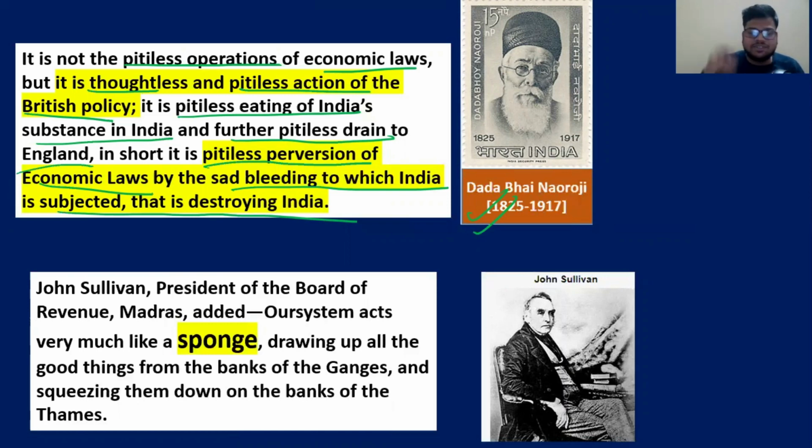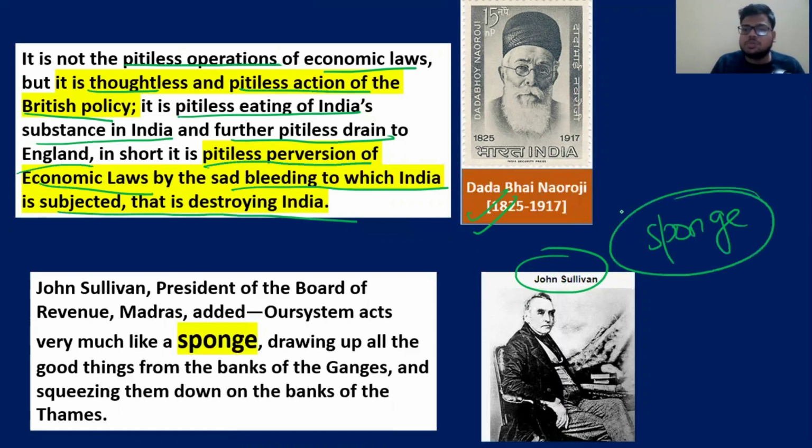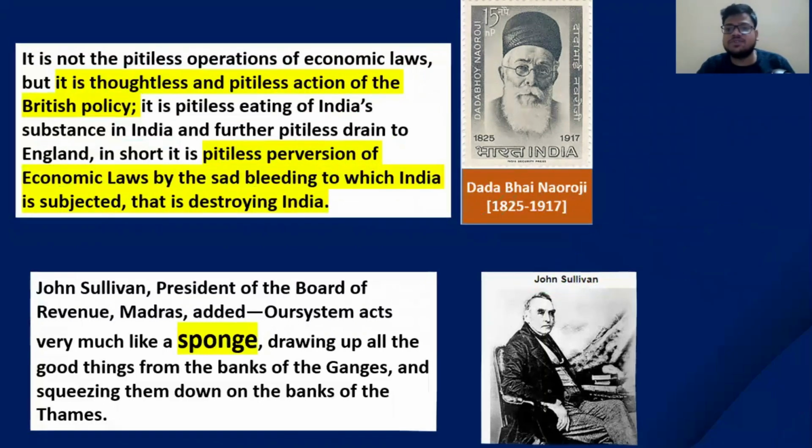Pitiless, pitiless, pitiless, everything. Then George Sullivan, he was on the board of revenue in Madras. He said that the Indian system is like a sponge. A sponge that takes everything from the Ganges. He gives the example of the Ganges and the Thames. He said that good things are taken from the Ganges like a sponge and we squeeze them out in the Thames. A sponge, we take the money and we put it somewhere else. Similarly, we have taken the good things from the Ganges and we're putting them into the Thames. So these are the observations of these people.